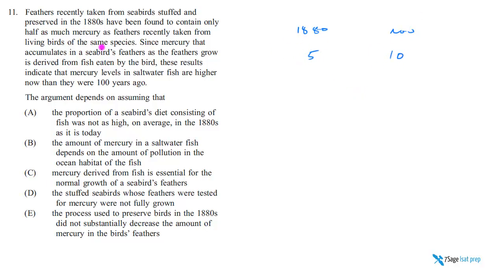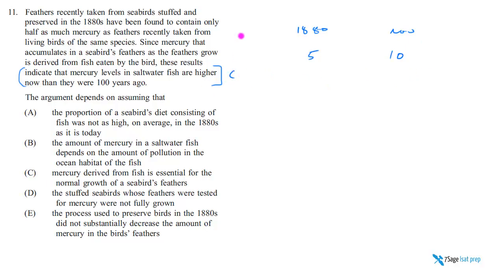Since mercury that accumulates in seabirds' feathers as the feathers grow is derived from fish eaten by the birds. Okay, so mercury just kind of accumulates as the birds age, and not if they just eat seeds, but if they eat the fish, right? So it comes from the fish. We know that. So already in this statement, we know 2 things about mercury. It accumulates with age as the feather grows, and accumulates with the amount of fish that you eat. So these results indicate, so here comes the conclusion, that mercury levels in saltwater fish are higher now than they were 100 years ago.